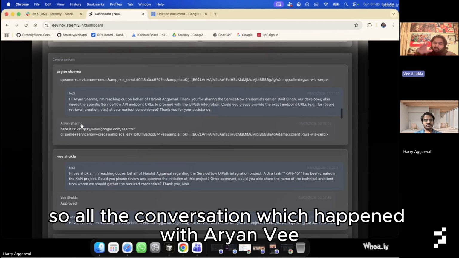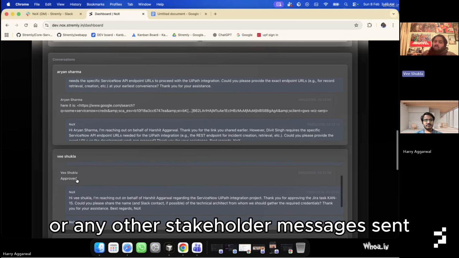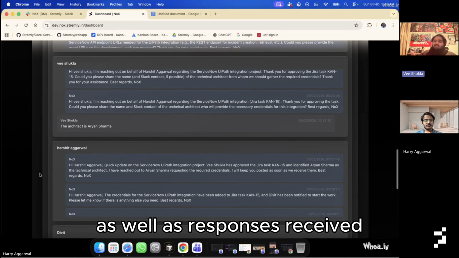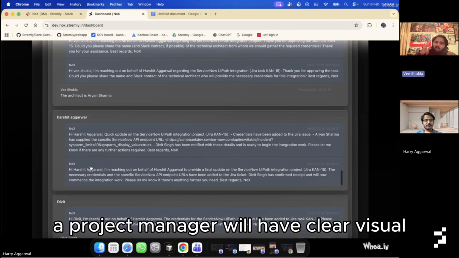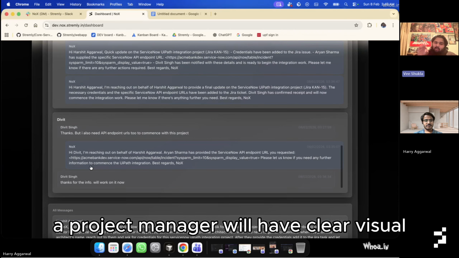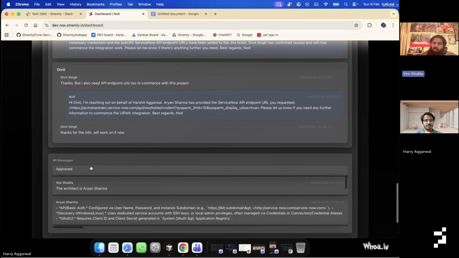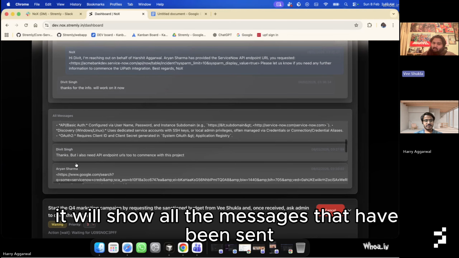So for all the conversations which happened with Arya and V or any other stakeholder, messages sent as well as responses received, a project manager will have a clear view of all those conversations. It will show all the messages that have been sent.